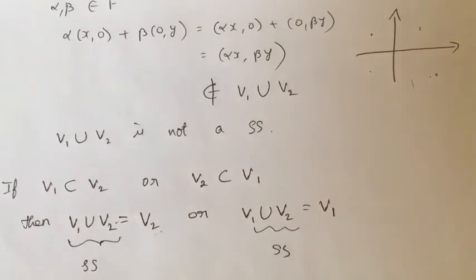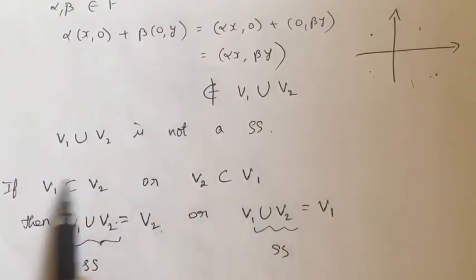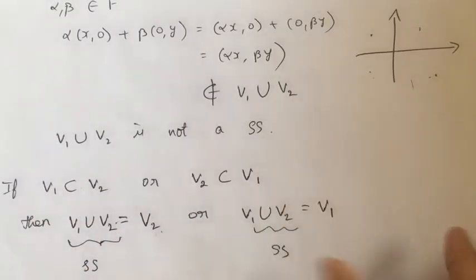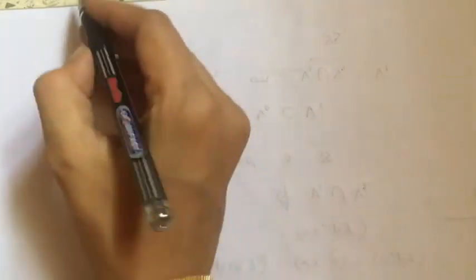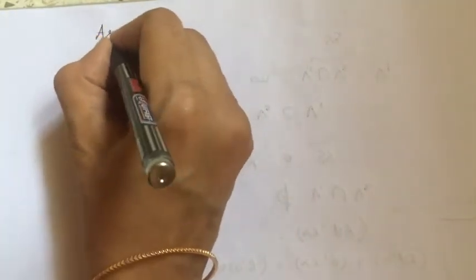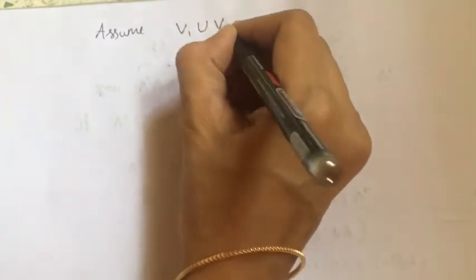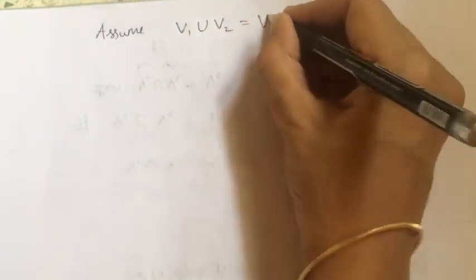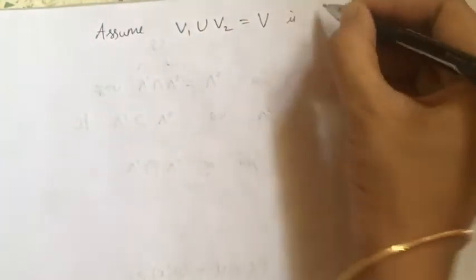This is an if and only if condition, so I have to prove the other way. Converse part: let us assume that V1 union V2, which I'm taking as a set V, is a subspace.